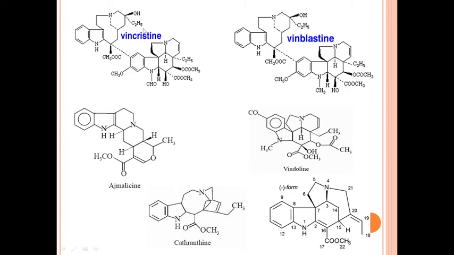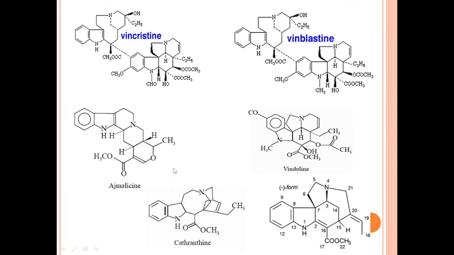The amino acid is the starting precursor, and the terpenoidal structure is synthesized by dimethylallyl phosphate and isopentenyl pyrophosphate. By using these two, the terpenoidal structure gets synthesized on the indole ring, and in this way vincristine and vinblastine are synthesized in the plant.